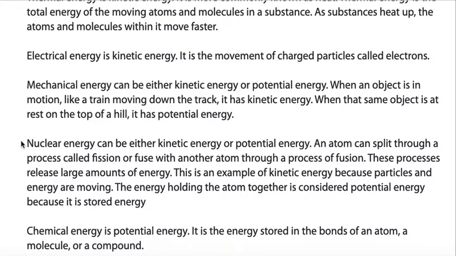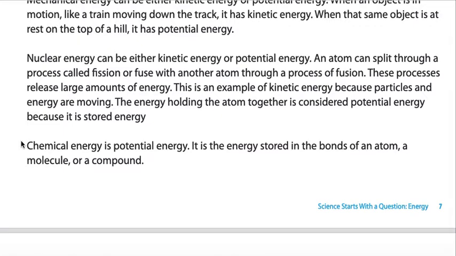Nuclear energy can be kinetic energy or potential energy. An atom can split through a process called fission or fuse with another atom through a process called fusion. These processes release large amounts of energy. This is an example of kinetic energy, because particles and energy are moving. The energy holding the atom together is considered potential energy because it is stored energy.